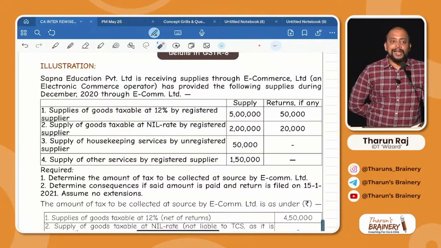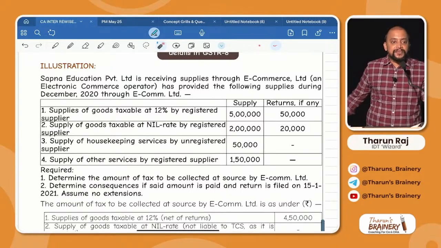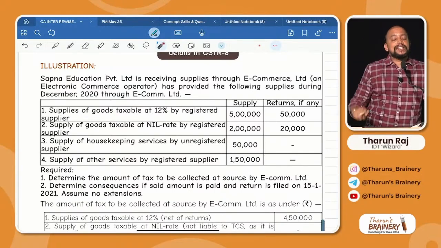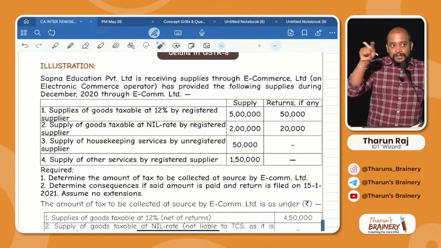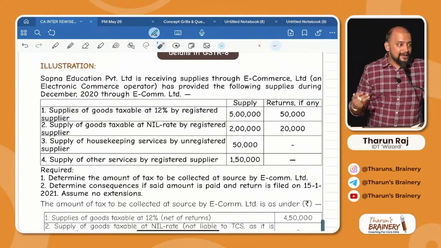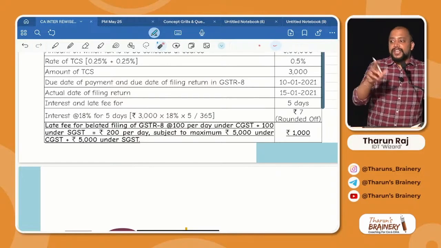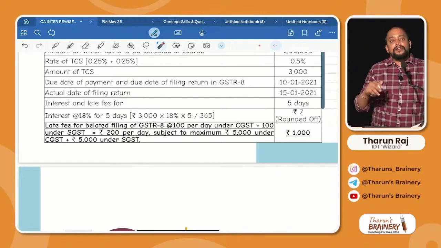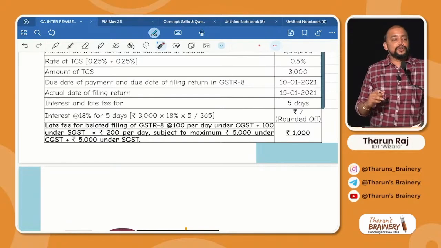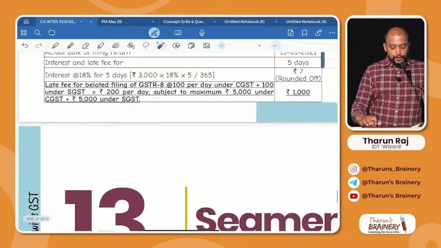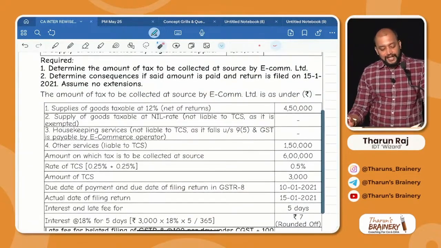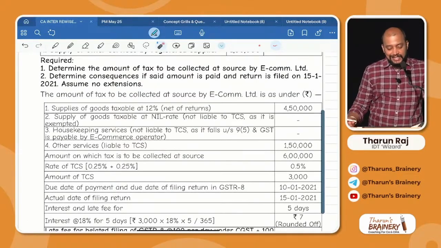Plus, are they required to pay interest? Yes. What is the TCS? 3,000. 3,000 into, what is the rate of interest under GST? 18% into, what is the number of days? 5 days, into 5 by 365. How much? 7 point something. So round off to 7. Ignore that fraction. So always tax, interest, etc. to be rounded off to nearest 1 rupee. So 7.3 something, rounded off to 7 rupees, and late fee will be 1,000 rupees. Understood? With this we completed TDS and TCS.